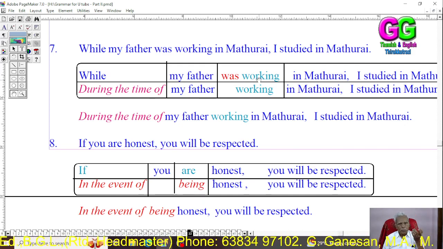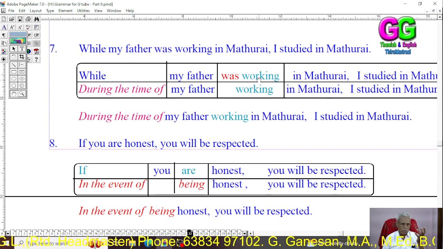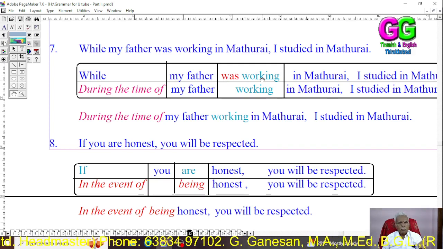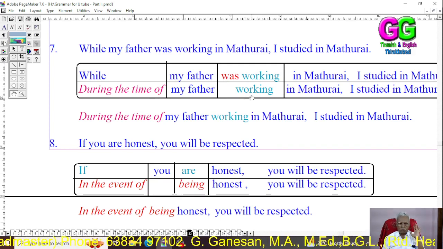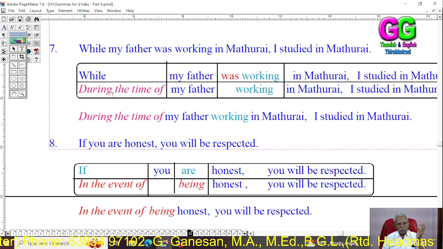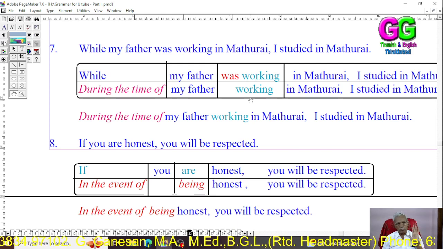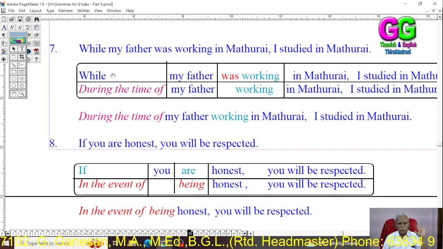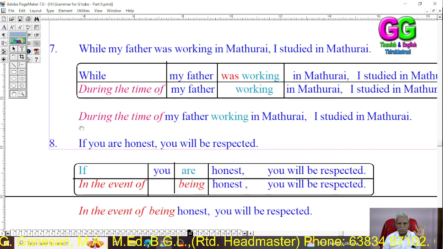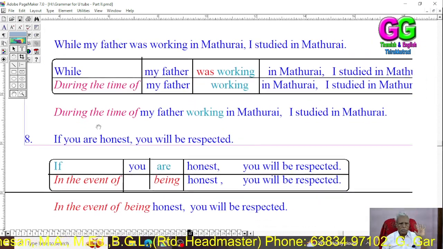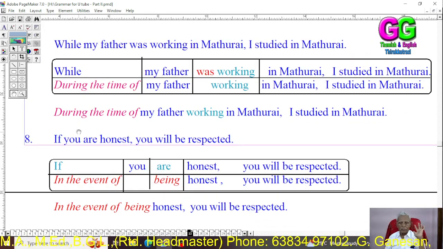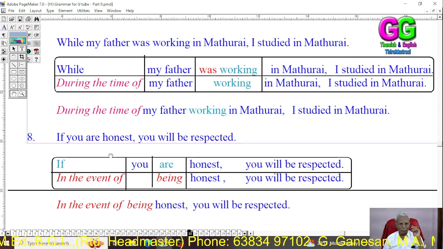We have to change it into the present participle. Was working is past continuous, so we use its present participle, that is working. Three changes: when becomes during the time of, my father has no change, and was working becomes working. Things are over. When my father was working in Madurai, I studied in Madurai. It is: during the time of my father working in Madurai, I studied in Madurai.